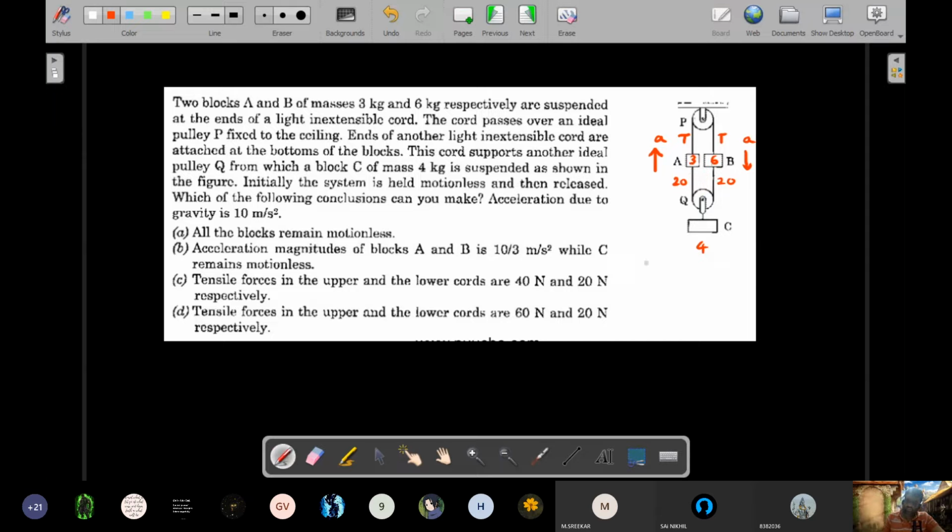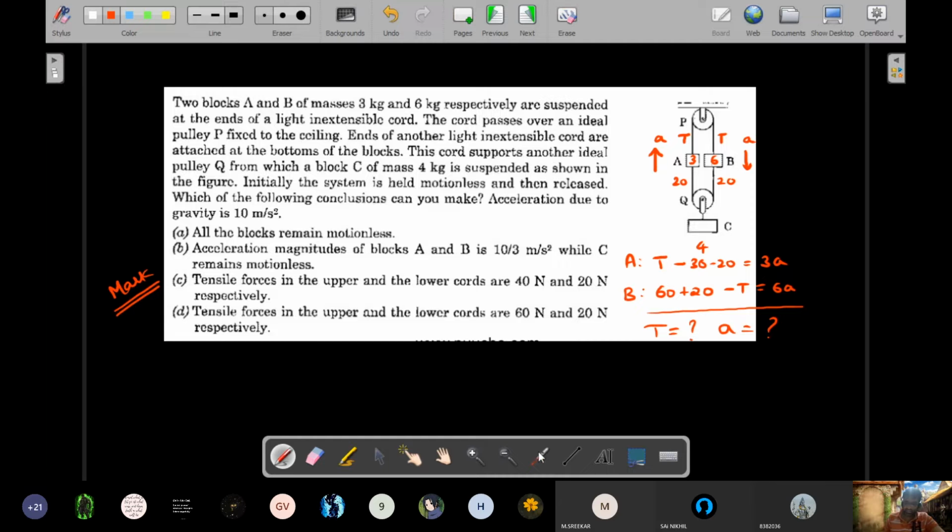So what are the equations of motion for block A? The equation would be T minus 30 minus 20 is equal to 3a. That is the block A equation. Block B will be going down, so please be careful. Then you should write 60 plus 20 minus T is equal to 6a. So I think now you can solve for both T and a and appropriately mark the answers.